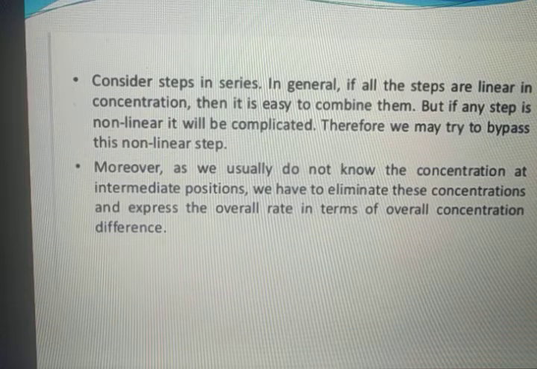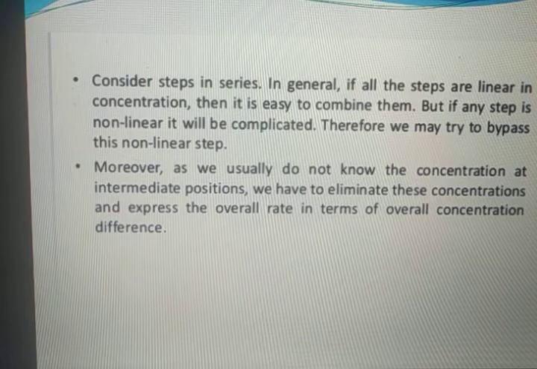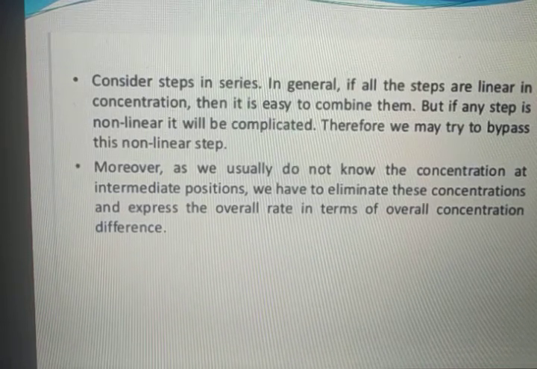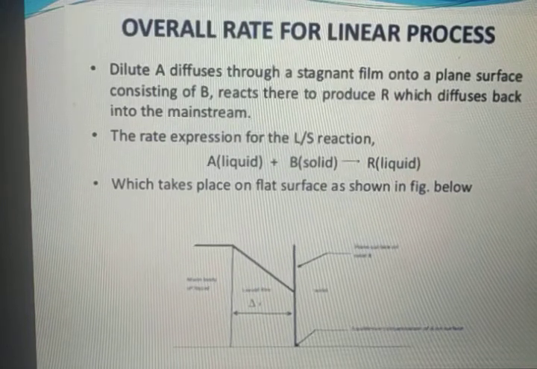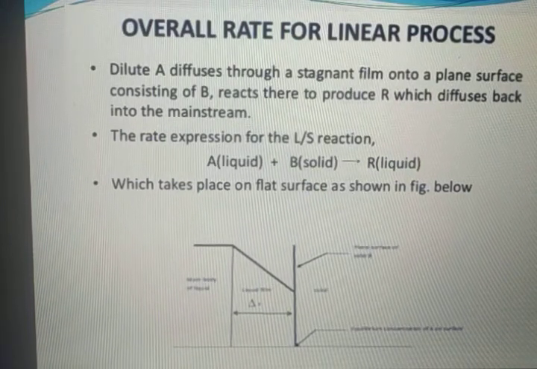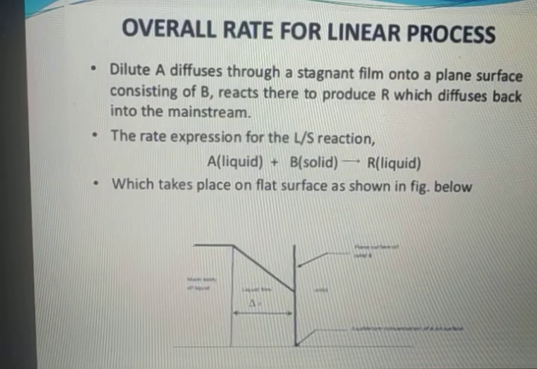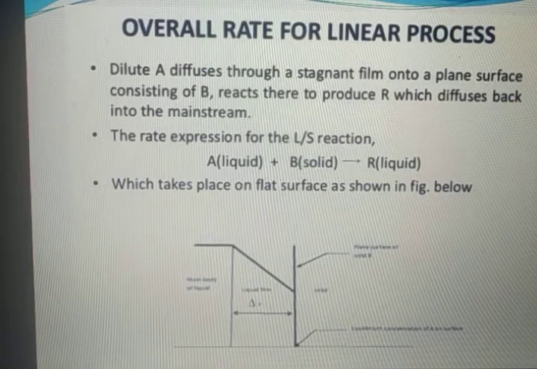Moreover, as we usually do not know the concentration at intermediate positions, we have to eliminate these concentrations and express the overall rate in terms of overall concentration difference. This is a very good point. We should always remember to find a rate equation which doesn't contain terms of intermediate concentrations, because it is very difficult to calculate them.